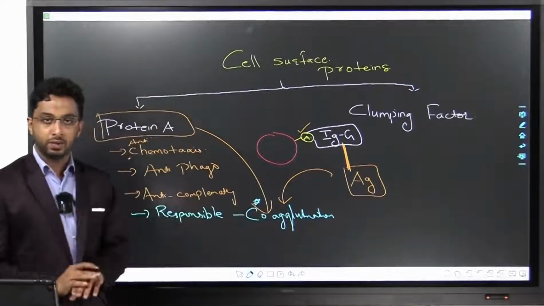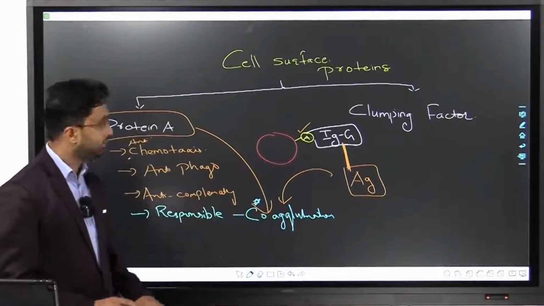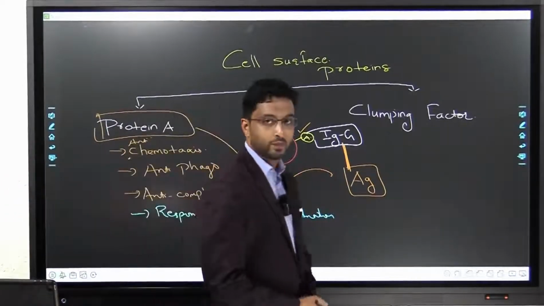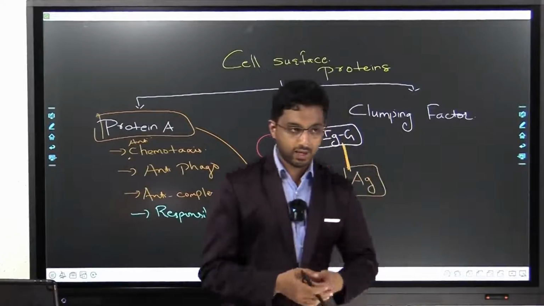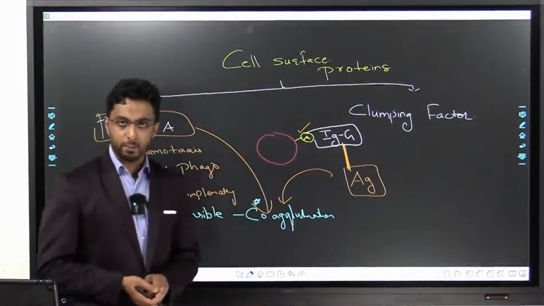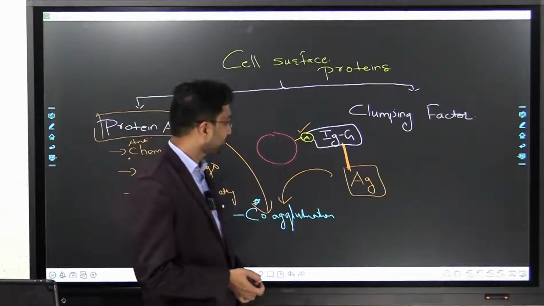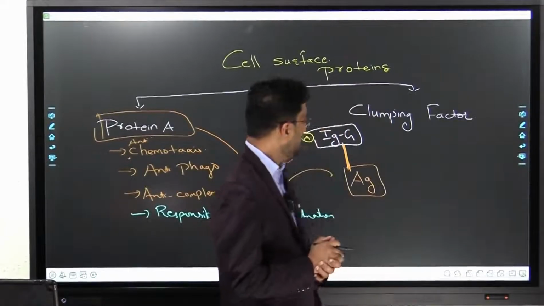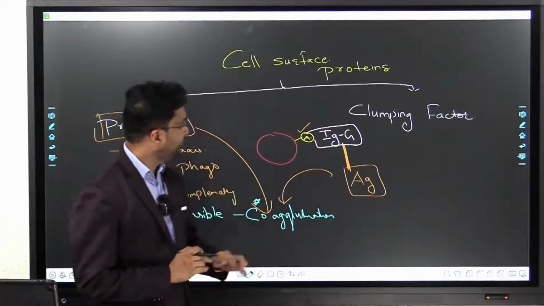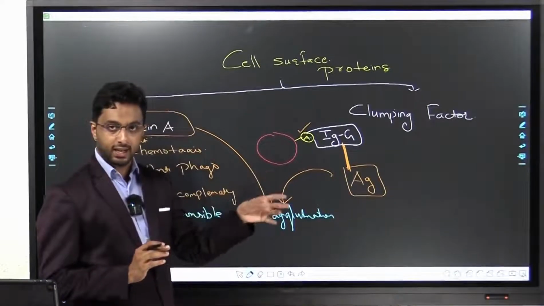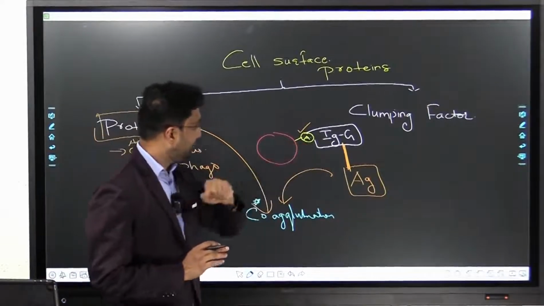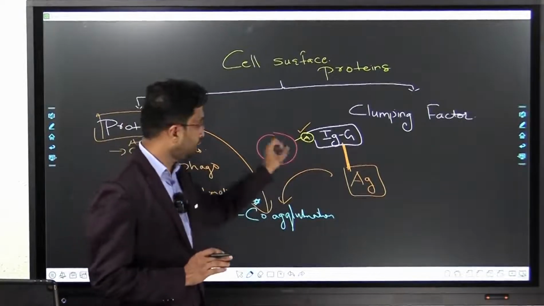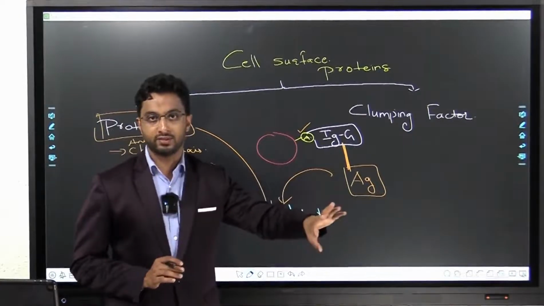For your NEET MDS purpose, it's all over. For AIIMS, you have to know this also, because they might ask you, a patient came to your clinic with particular symptoms, and when his serum was taken out and reacted with IgG, it formed a complex which showed fluorescence.